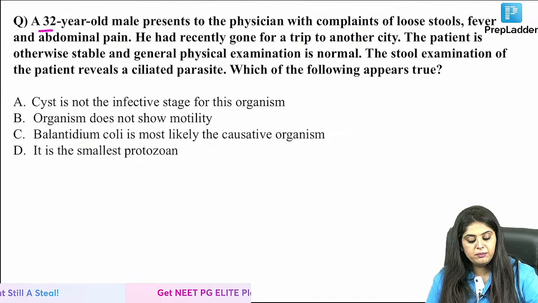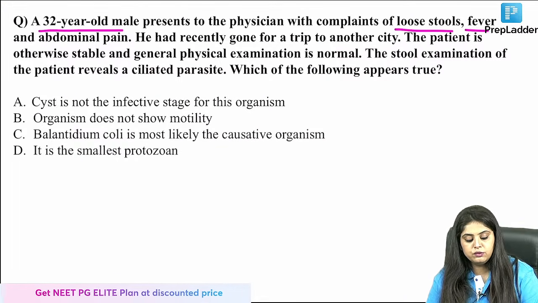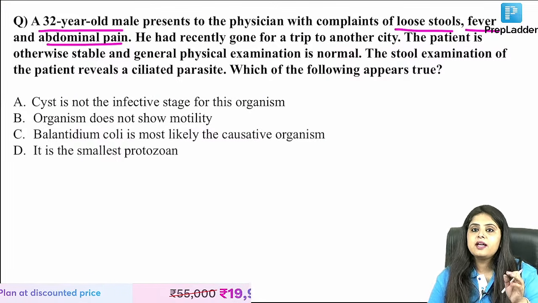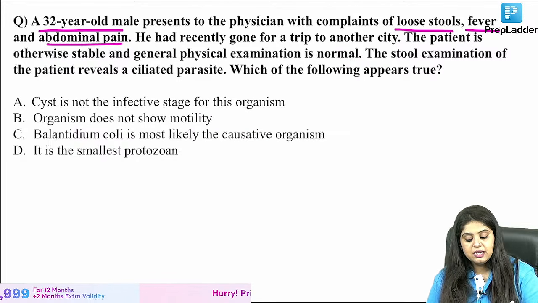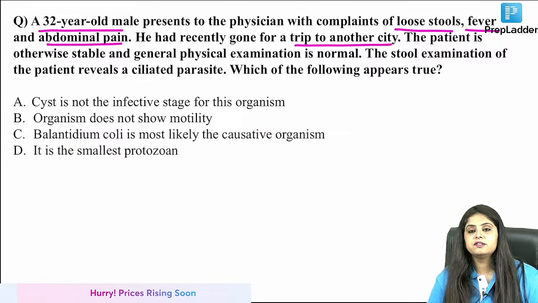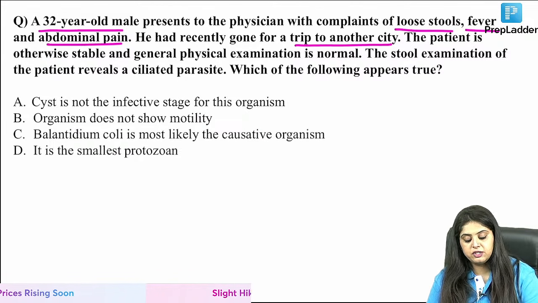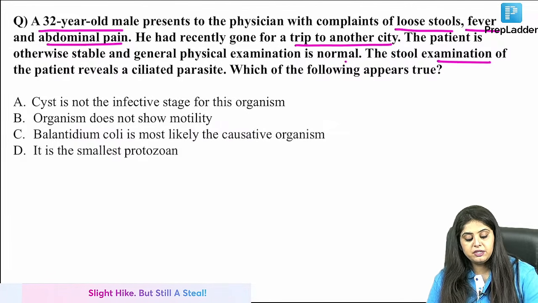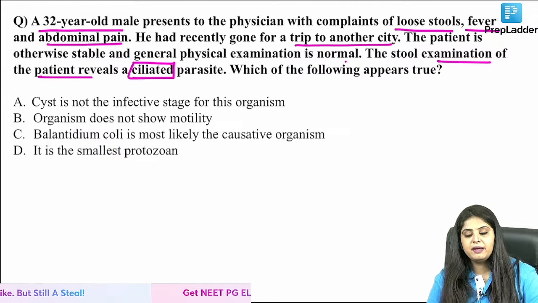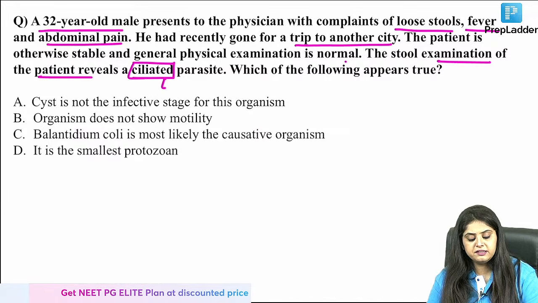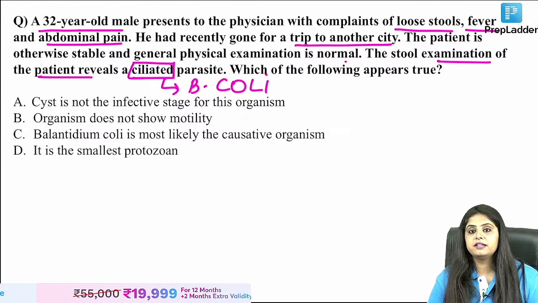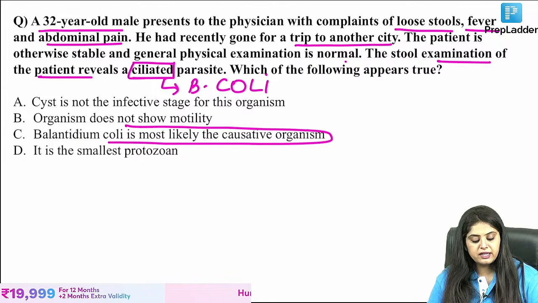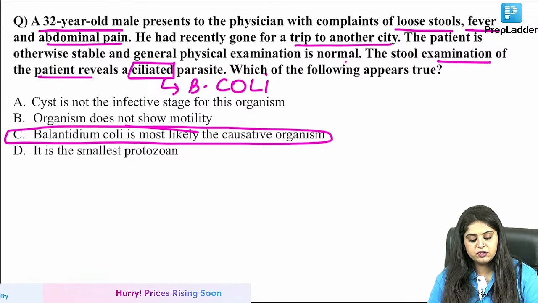Coming to the next question. A 32-year-old male patient presents with complaints of loose stool, fever and abdominal pain. Every parasitology question has to come to you with loose stools. Diarrhea must be happening to everyone. Gone for a trip to another city. Patient is otherwise stable and general physical examination is also normal. The stool examination reveals a ciliated parasite. There is only one ciliated parasite, cilia inside coli. So Balantidium coli is the most likely organism, is what you are trying to tell me, which appears true.